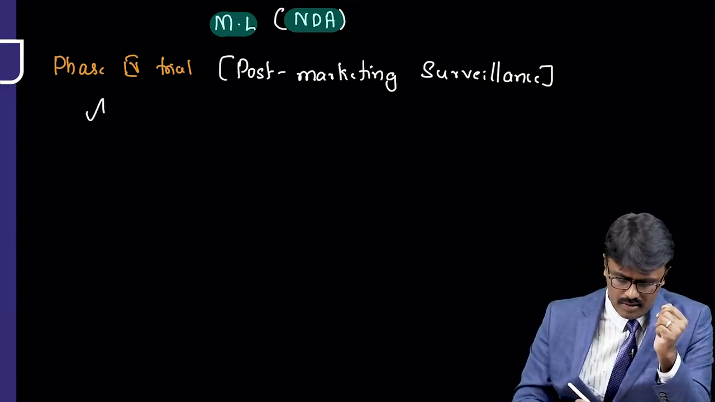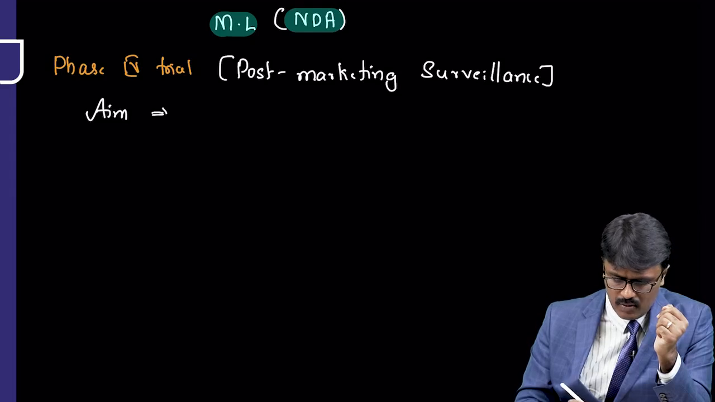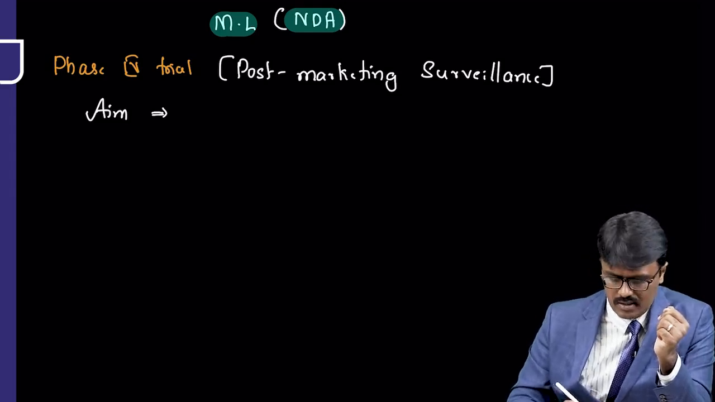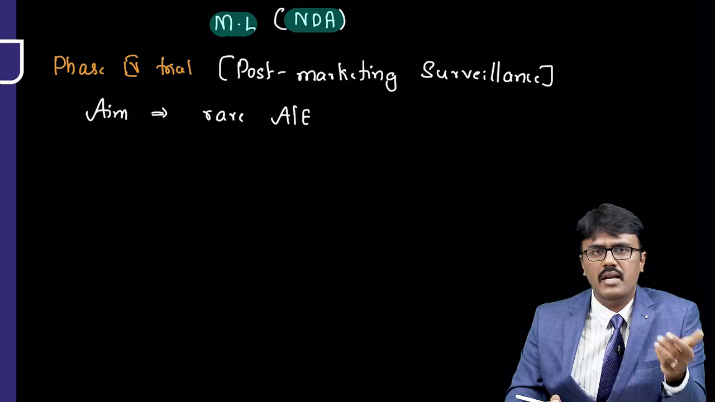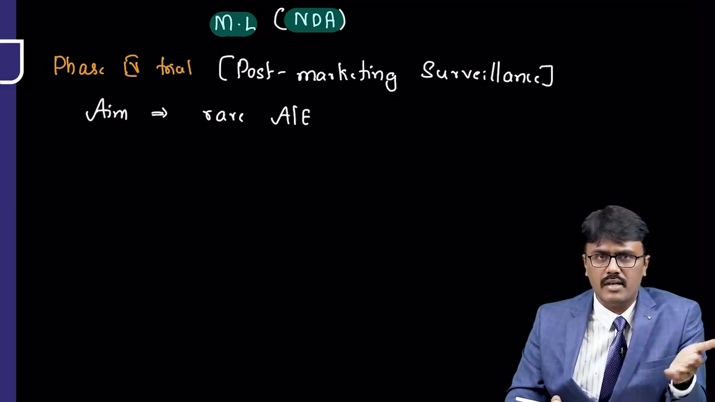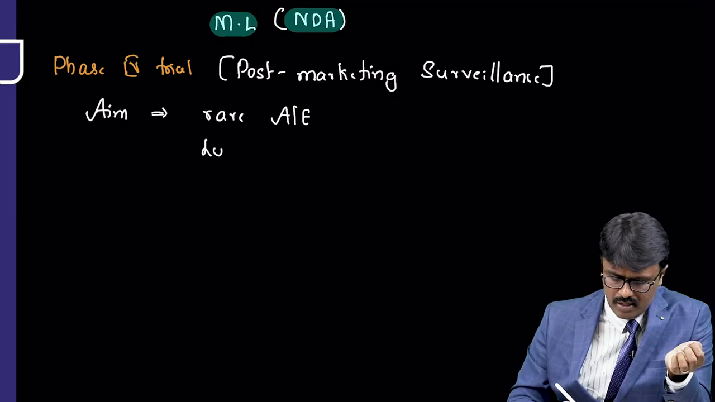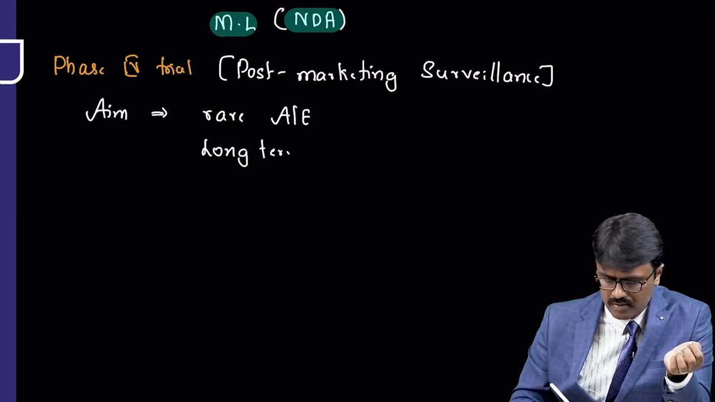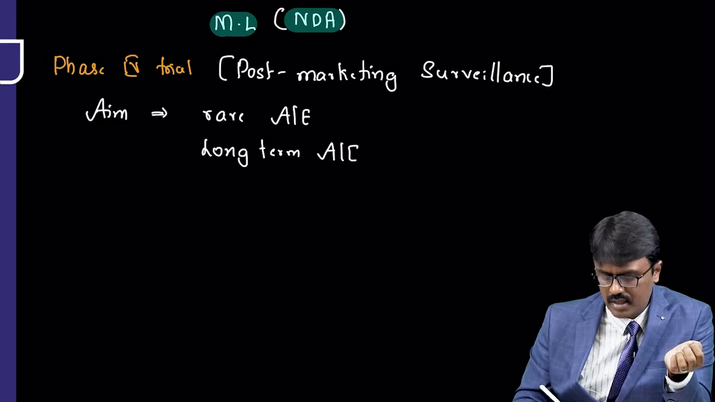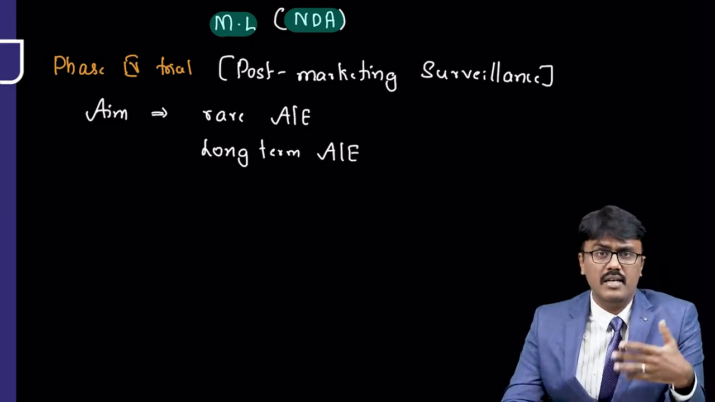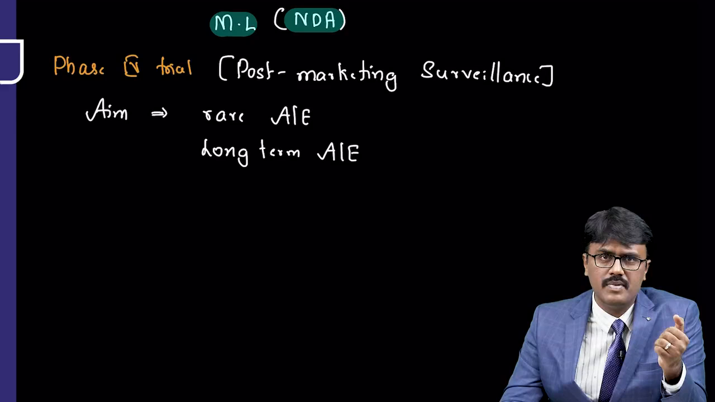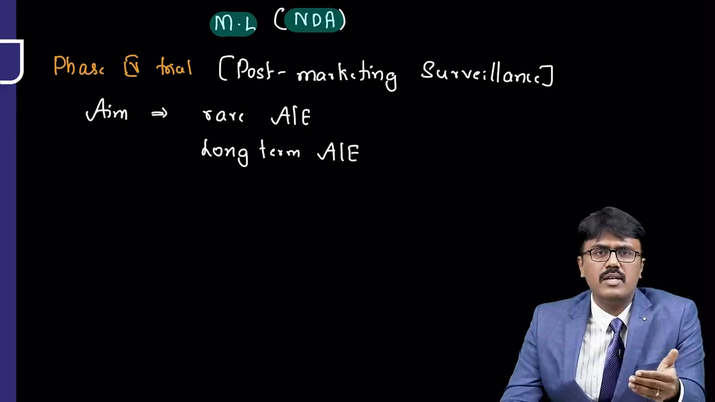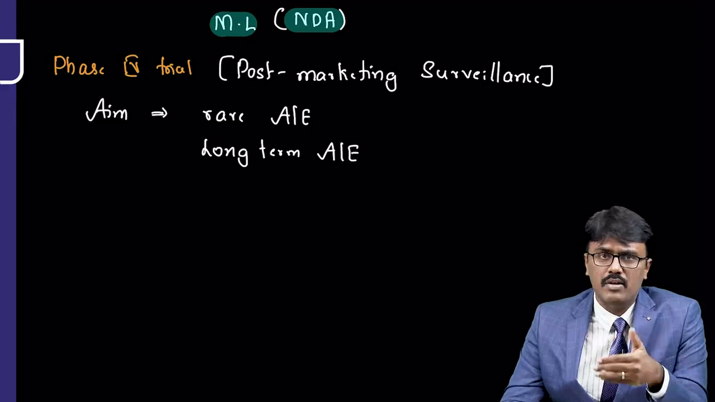Now what is the aim of this? The aim of phase 4, that is post marketing surveillance, is to check rare adverse effect of the drug. Many times we may not get the adverse effect during the trial. Then we need to check for long-term adverse effect. For example, a drug is discovered for diabetes, patient take it for 20 years, 30 years or later, what may happen? That we will find out. For example, you know that pioglitazone increases the risk of bladder cancer. If I know that risk, I can stop the drug or I can give a warning.